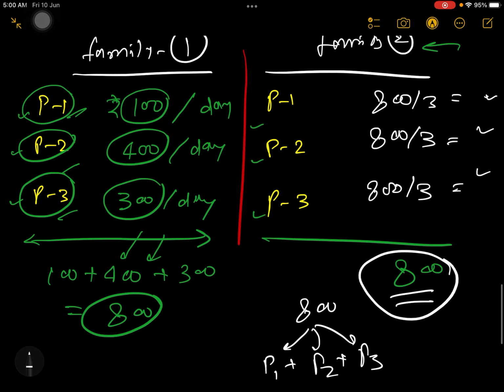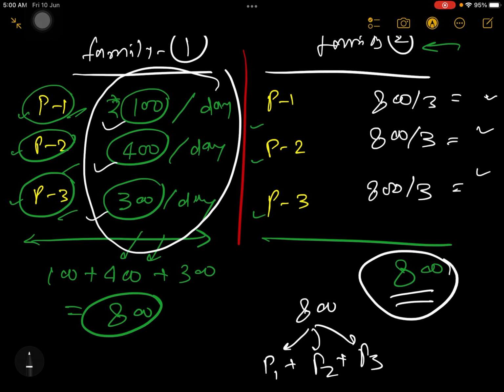I hope you understood the meaning of average. I can ask, in family 1, what is the average income? Individually they are earning 100, 400 and 300. This is individual income. But what is the average income of the family every day? Average income of the family means if all the people earn the same, then how much will they earn? Then they will earn 800 by 3.